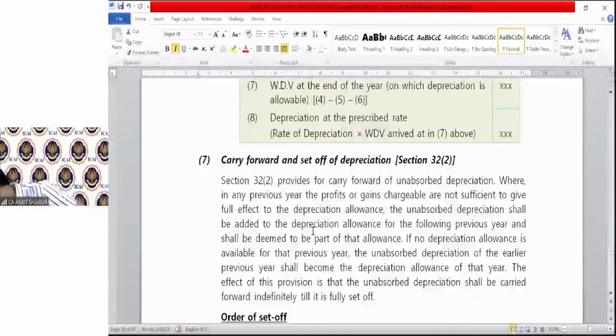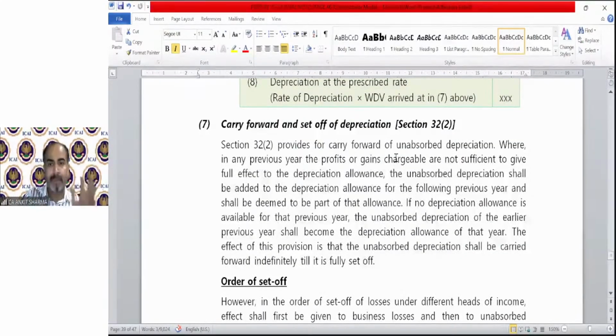Section 32(2): I have explained what is the meaning of unabsorbed depreciation, that is, loss due to depreciation. Okay. The carry forward of unabsorbed depreciation: where in any previous year the profit or gain chargeable is not sufficient to give full effect to the depreciation allowance, the unabsorbed depreciation shall be added to the depreciation allowance for the following previous year and shall be deemed to be part of that. You will understand it more clearly when the set off chapter is discussed with you, of course. If no depreciation allowance is available for the previous year, the UD of the earlier previous year shall become the depreciation allowance for that year.